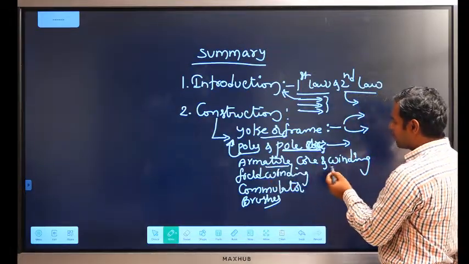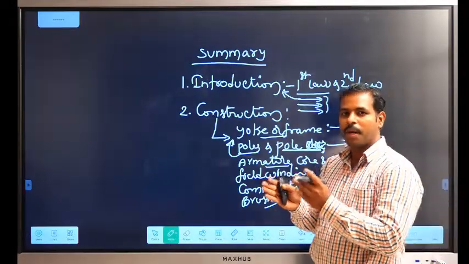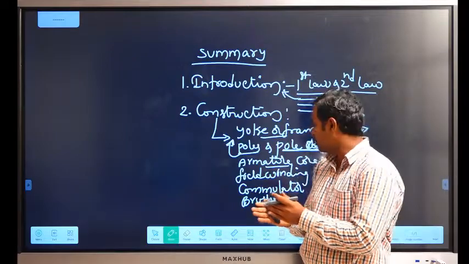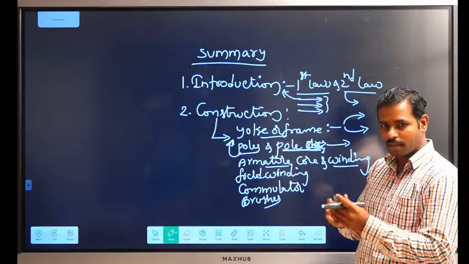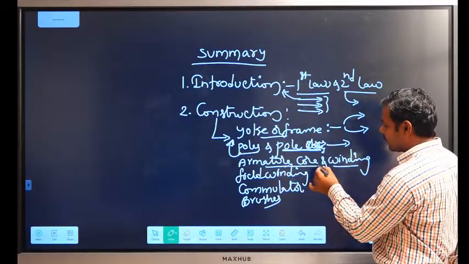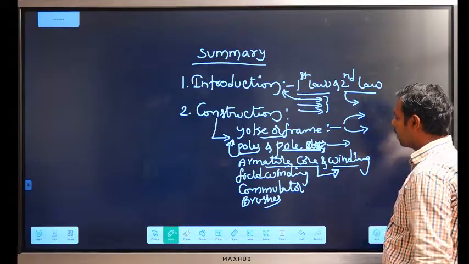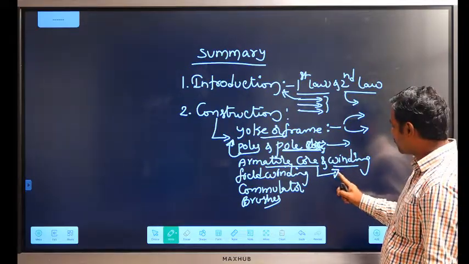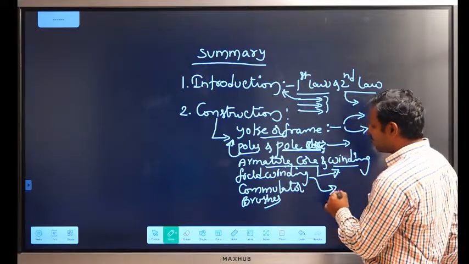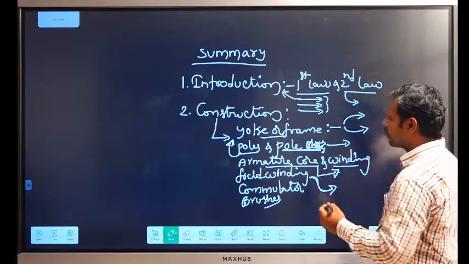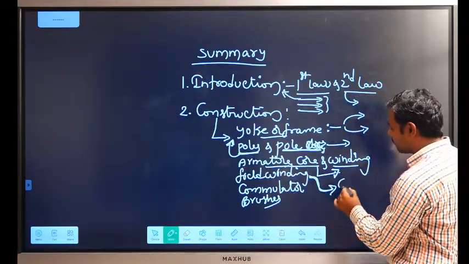Next is the armature core and armature winding. A bunch of sheets is formed together to make the armature core, which has a number of slots and armature teeth. In these slots, the armature winding is placed. Another one is the field winding, which is on the outer surface of the poles and is made up of copper.